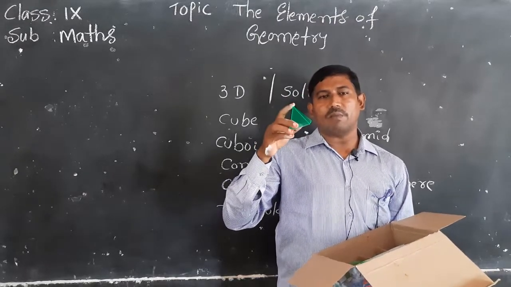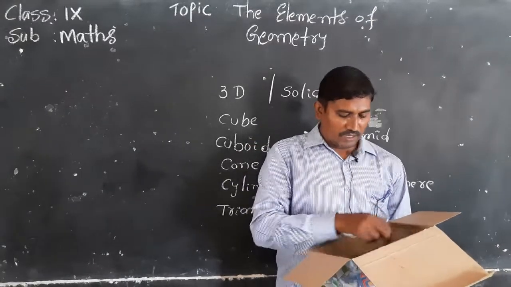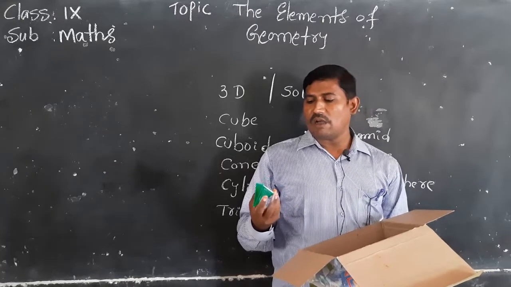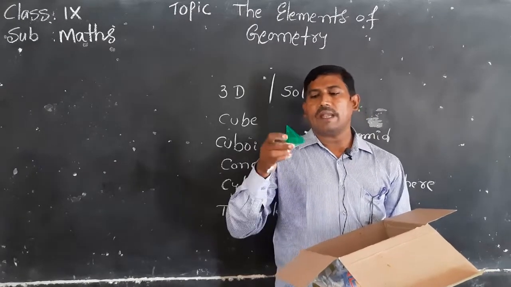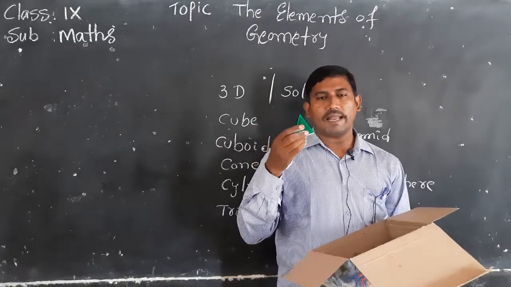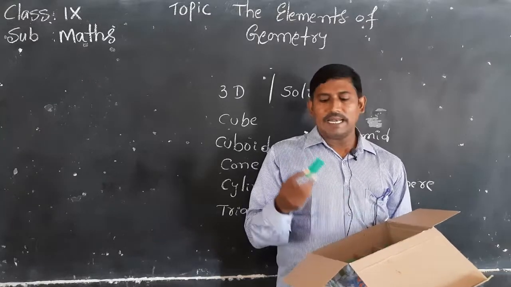We already know about pyramids. This is a square pyramid. This is a pentagonal pyramid. How many sides? See, five sides. According to the base, the name comes: pentagonal pyramid. Next, this is a cylinder.